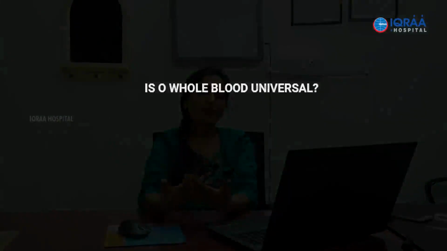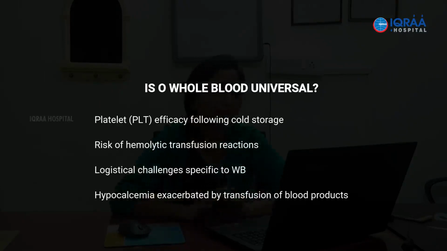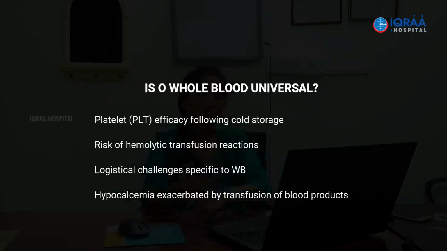Next, the problems which are associated with the transfusion of whole blood, thinking that it will be a solution to all our problems, is that the platelet efficacy at this cold storage temperature is lost, because whole blood is stored at 4 degrees and platelets have a different storage temperature. So at that storage temperature, the efficacy of the platelets is completely lost. And there is a higher risk of hemolytic transfusion reaction, as I already explained in the previous slide.